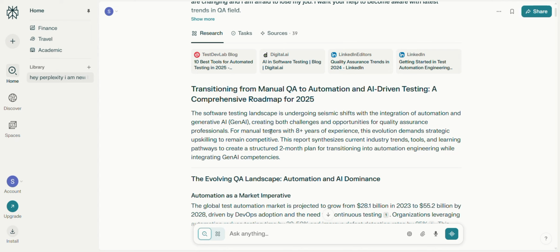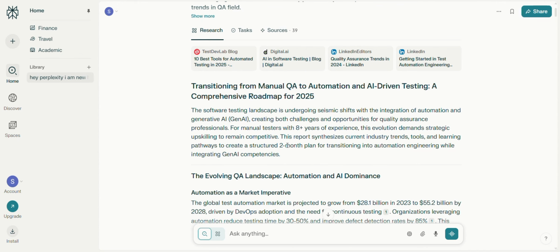I wrote in the prompt that I'm an 8 year QA with manual experience and no automation experience yet, and I really want to learn automation in the next 2 months. I asked what other plans and tools I can learn to master automation. I also want to use generative AI, Gen AI, in automation QA, because it is really necessary to be in the market.